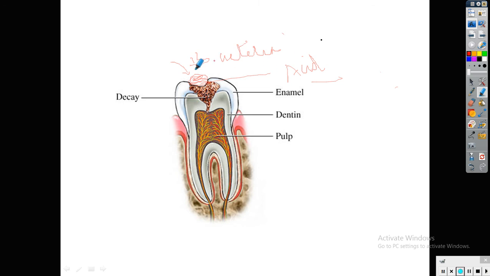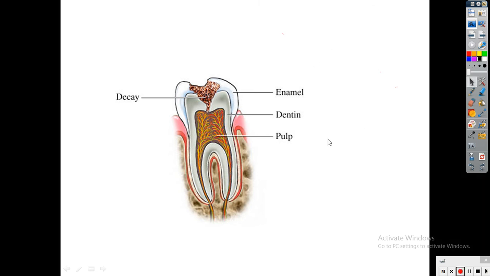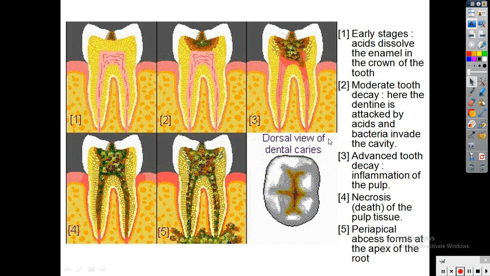To avoid this, we have to brush after every meal which we are taking. I hope you understood the reason for the tooth decay, and you have to brush after every meal. This is a different picture of tooth decay, and you can see the picture of tooth decay.